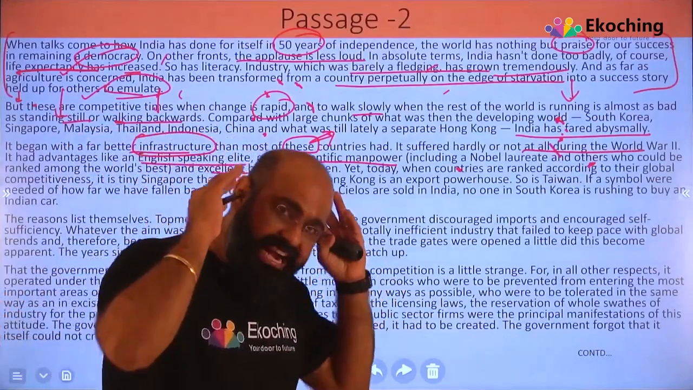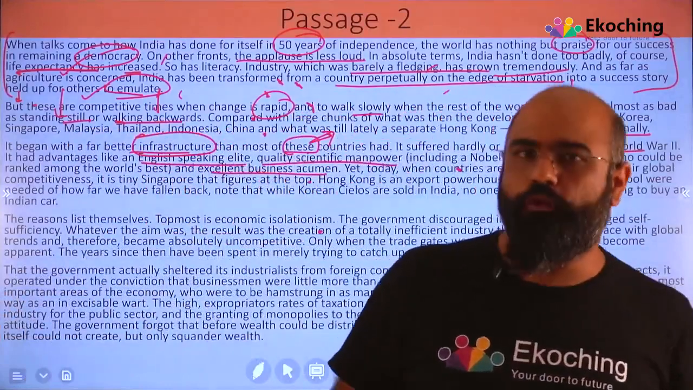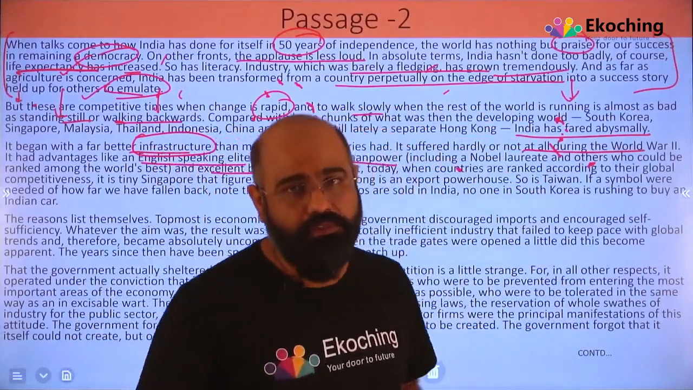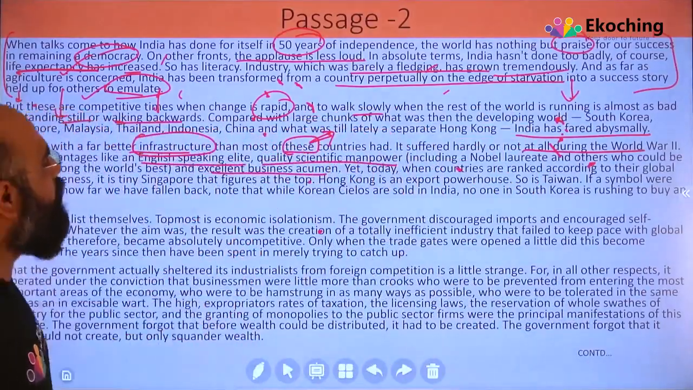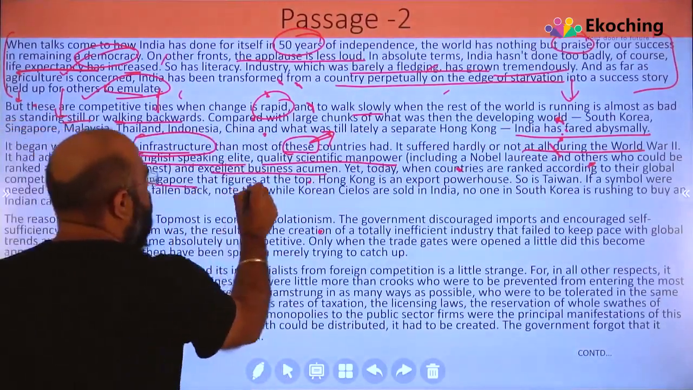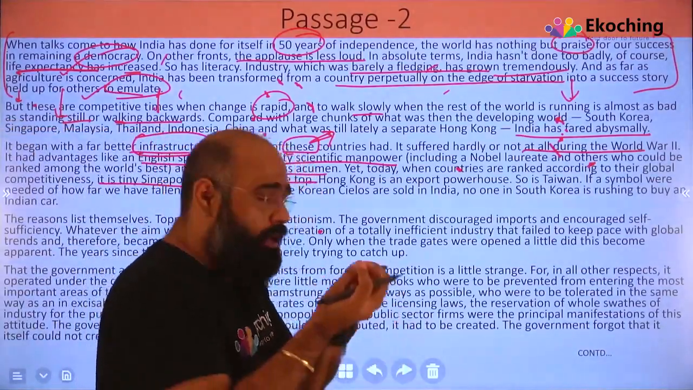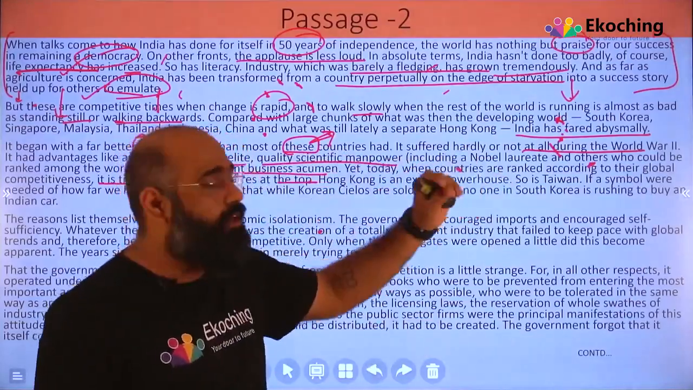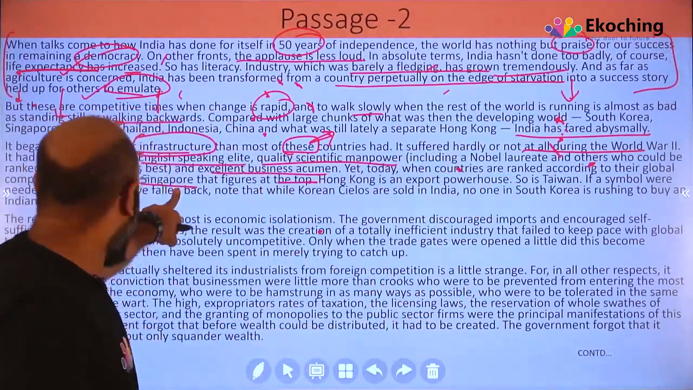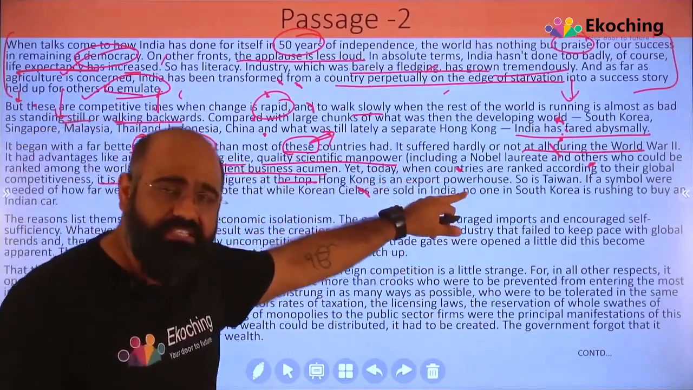So, recording this video today, India is third largest when it comes to the number of unicorns, and it is one of the largest developing countries when it comes to the number of startups registered in India. Yet today, when countries are ranked according to their global competitiveness, it is tiny Singapore that figures at the top. India is nowhere there. It's Singapore, which is very small as compared to India. Hong Kong is an export powerhouse, and so is Taiwan for exports.